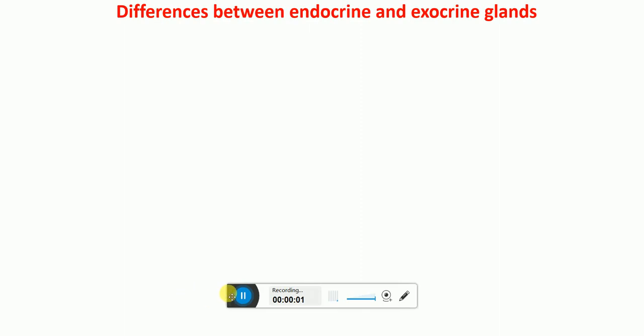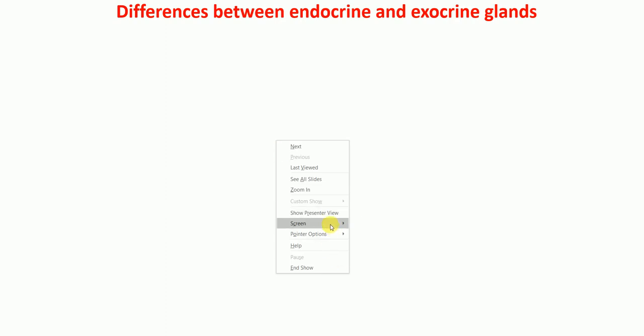Hello everyone, in this lecture today I'm going to talk to you about the differences between endocrine and exocrine glands. Before I go into the details of the differences between endocrine and exocrine glands, I'm going to talk about where these two terms are derived.